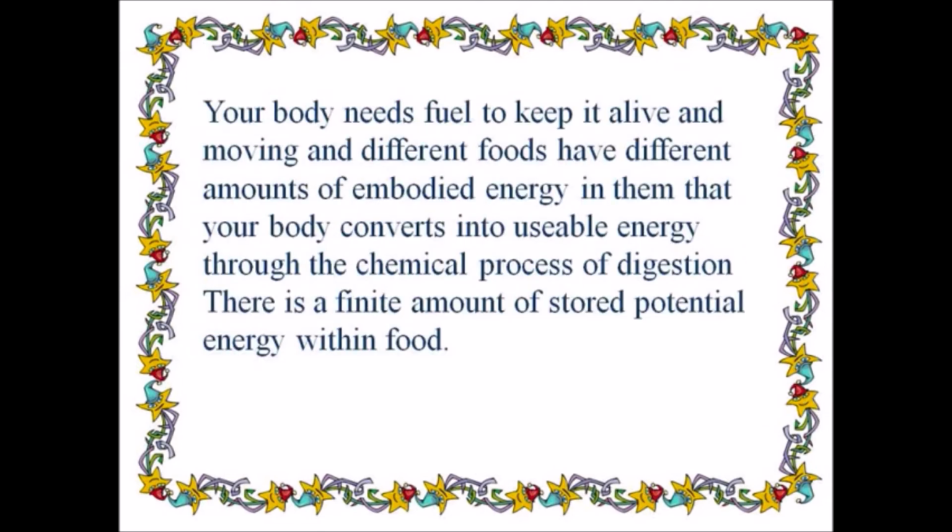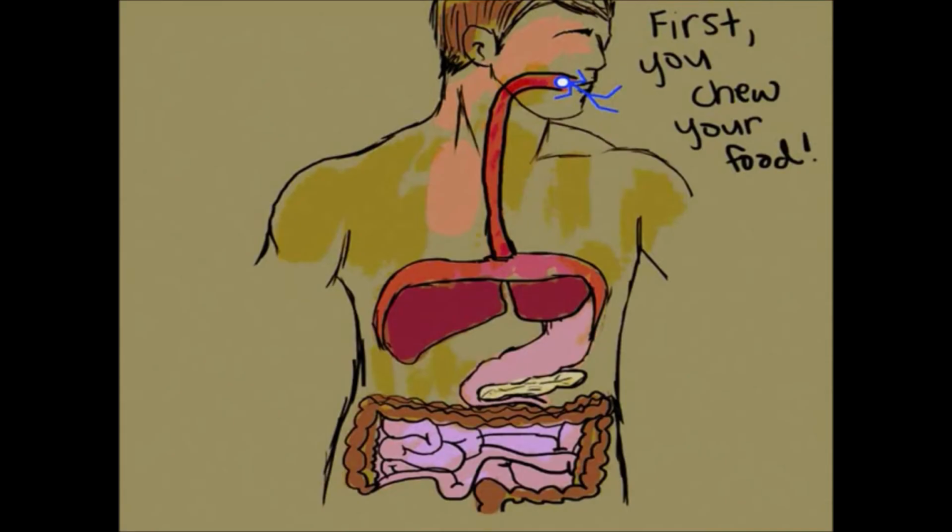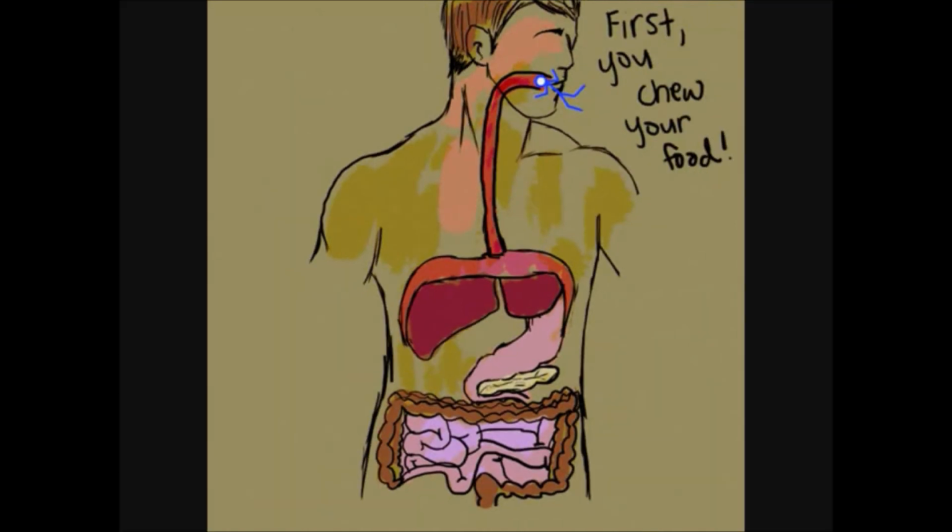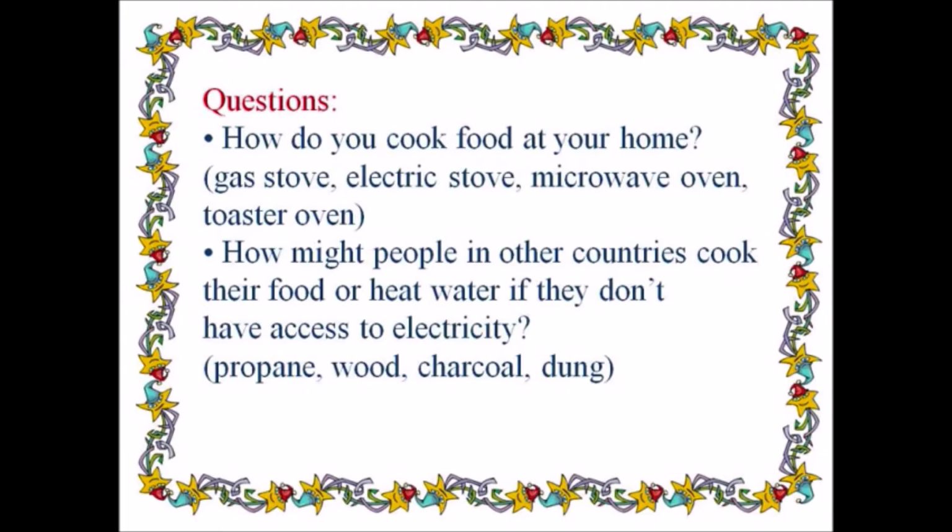Your body needs fuel to keep it alive and moving, and different foods have different amounts of embedded energy in them that your body converts into usable energy through the chemical process of digestion. There is a finite amount of stored potential energy within food.